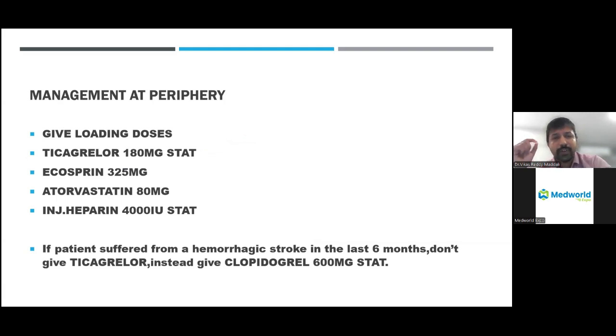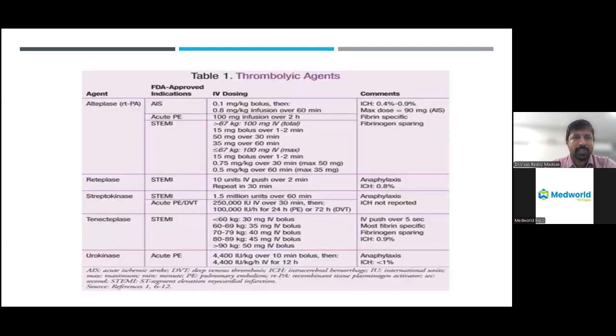If the patient has suffered from a hemorrhagic stroke, that is a bleed inside the brain, in the last 6 months, we never give heparin as well as ticagrelor because there's a tendency of bleeding. Instead, we give a drug called clopidogrel 600 mg as the loading dose. Because ticagrelor is a very important antiplatelet, which tends to increase bleeding sometimes. So it's better to avoid it in hemorrhagic stroke patients. As I mentioned, these are the drugs which I tend to give in a peripheral setting where we don't have the cath lab. When I go for the ORC camps and all, we tend to give these drugs.